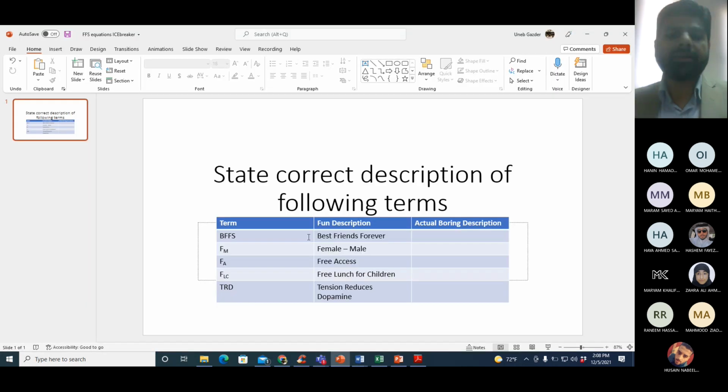So BFFS, base free flow speed, which can be your best friend forever. Factor for median type. FM is factor for median type. Okay, and it doesn't have male or female. FA is factor for access point density. And yes, on highways access is free normally. And FLC, free lunch for children. There are no free lunches, so this is for lateral clearance. TRD, tension reduces dopamine. It does. Okay, so don't take tension. Just count the number of ramps. Okay, total ramp density. That's it.